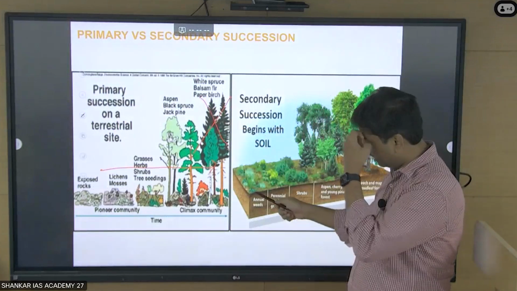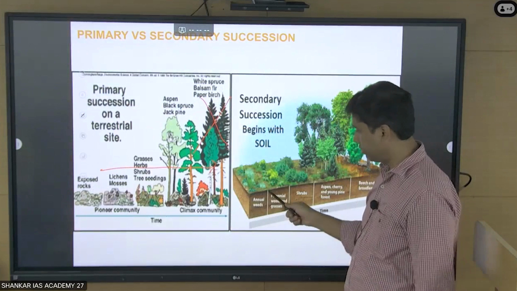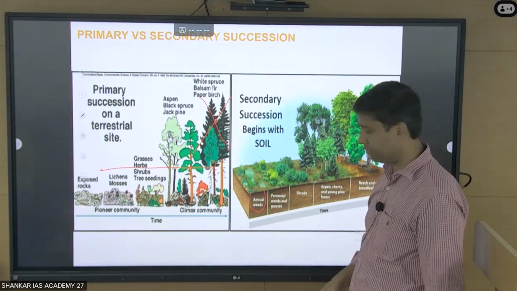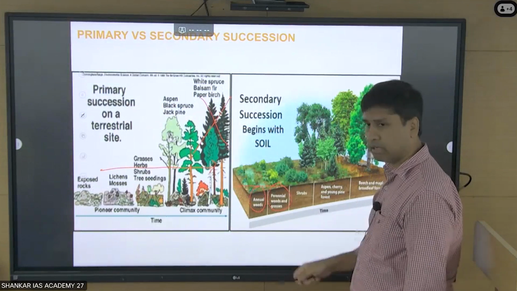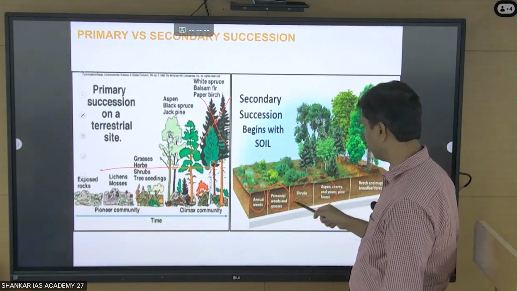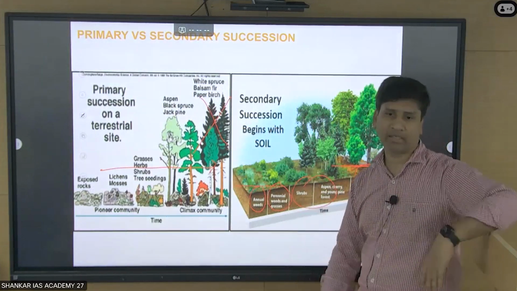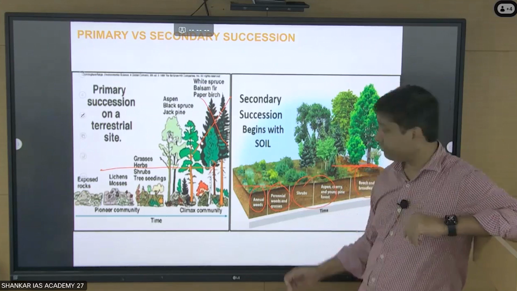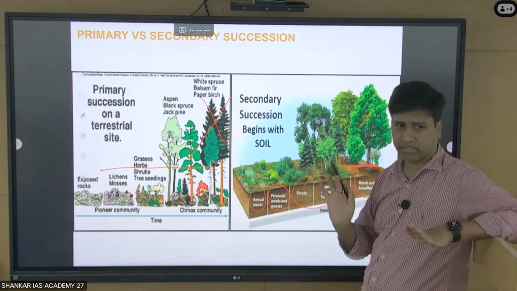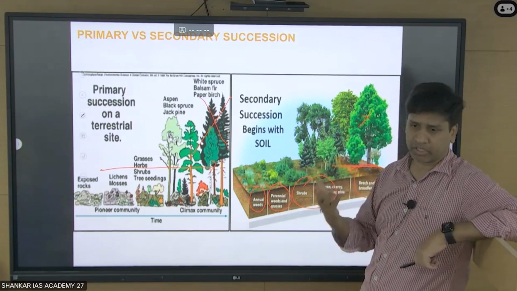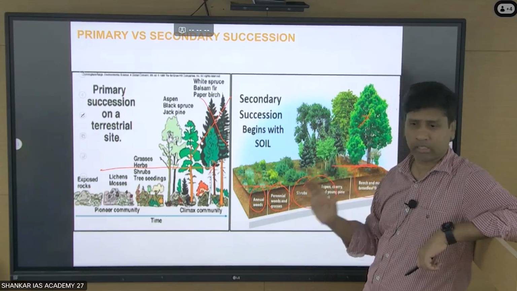Within a few days or a month's time, weeds will come. In a year's time, grasses will come. In a few years, shrubs and young forests will come. Maybe after 20-25 years, the same forest will come back. If you destroy it again, it is again called secondary succession. Hereafter, any number of destructions you do, it is called secondary succession.